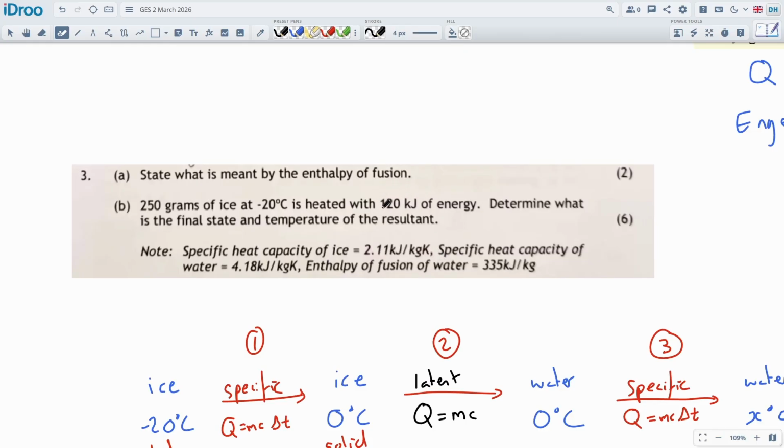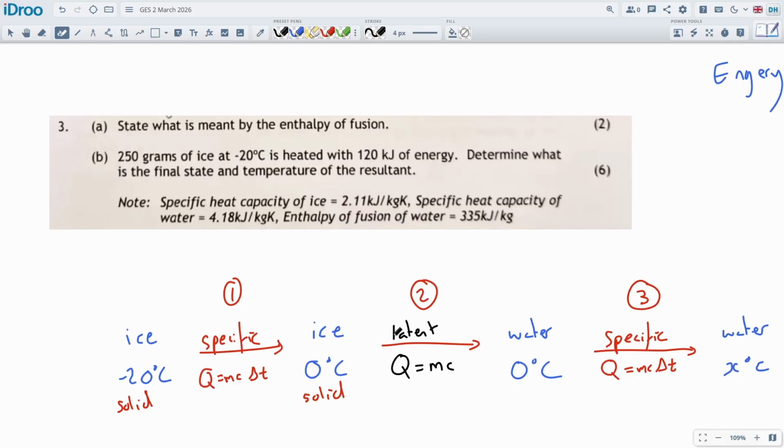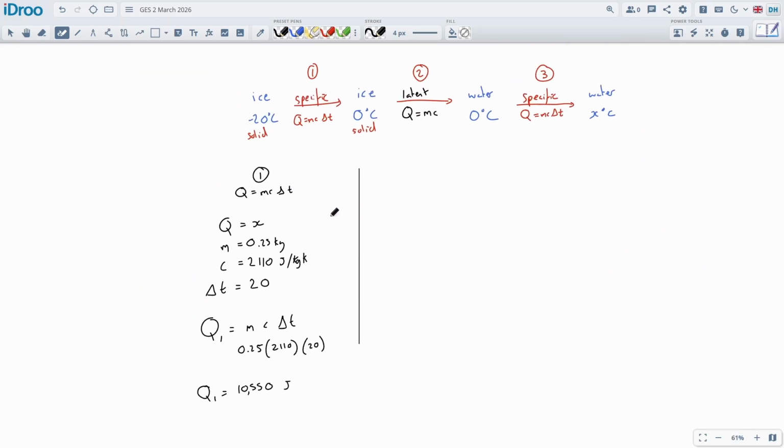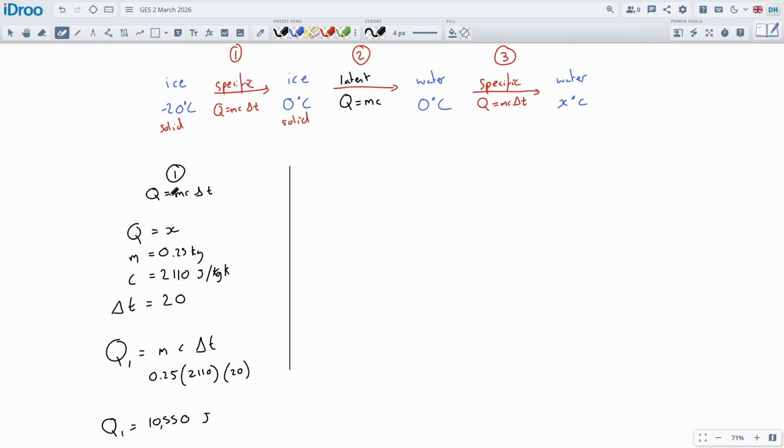So think of it a bit like a shopping list. We've got to buy part one, and we've got to buy part two. Whatever's left over from the amount of energy we have, the amount of money we have to spend, is the amount of energy we can then spend on part three in order to heat it up to the maximum amount, right? So we've just calculated the heating cost of that first part to get the ice up to melting point, and that was specific.